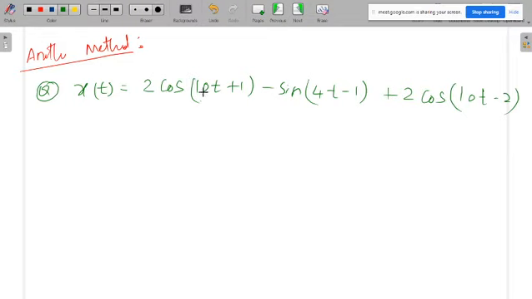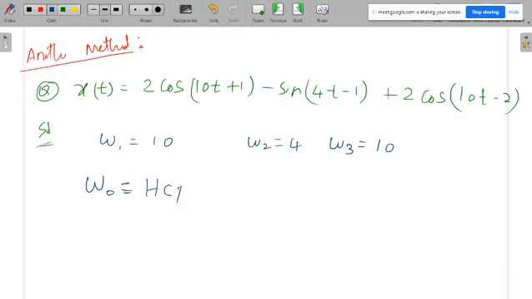So again we know that this signal is periodic. Just now we have seen this signal is periodic. Once the signal is periodic, we can calculate the period. First you write the omegas. Omega 1 is equal to 10, omega 2 is equal to 4, omega 3 is equal to 10. Now, instead of calculating the time period individually and then finally calculating the overall time period, we can do one thing. We can calculate omega naught directly. It's like a common frequency, the final common frequency for the combined signal, that is omega naught.